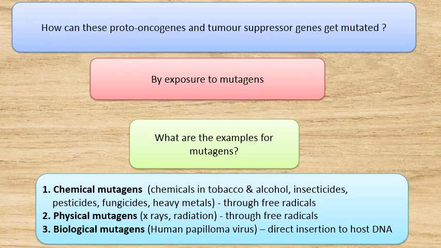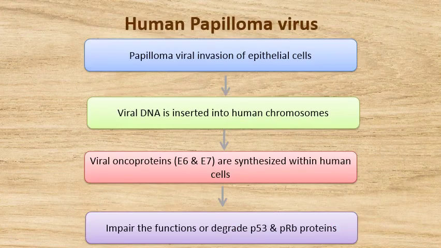And usually, these chemical mutagens and physical mutagens mutate our DNA through generation of free radicals. But biological mutagens can directly get inserted into the host DNA and cause cancer. For example, when human papillomavirus invades the oral epithelial cells, their DNA will get inserted into our chromosomes.